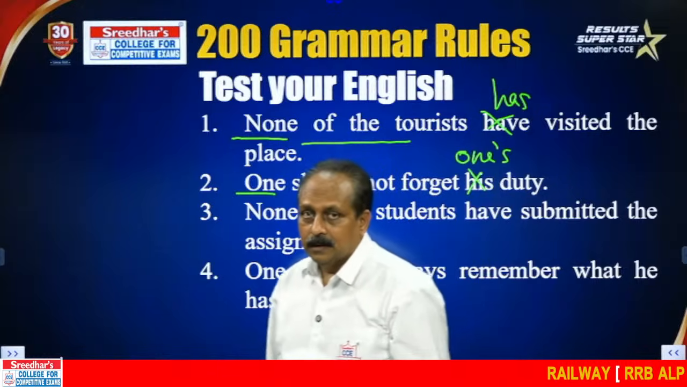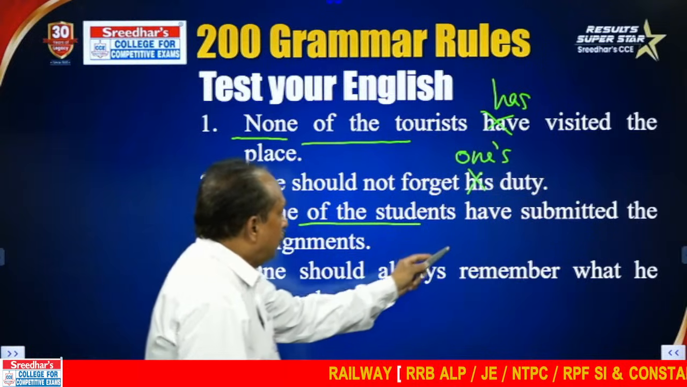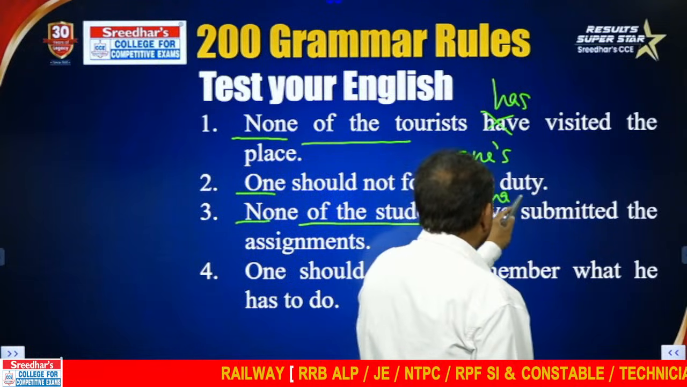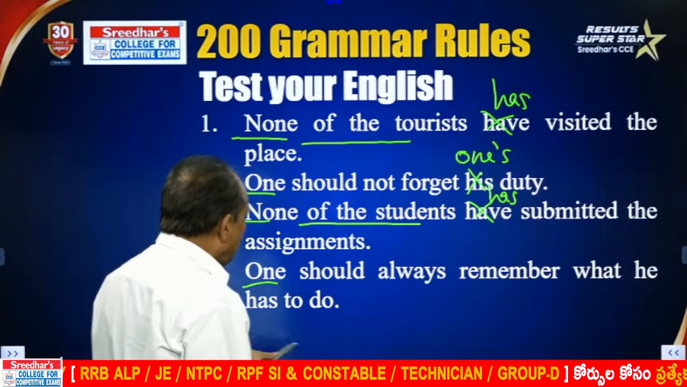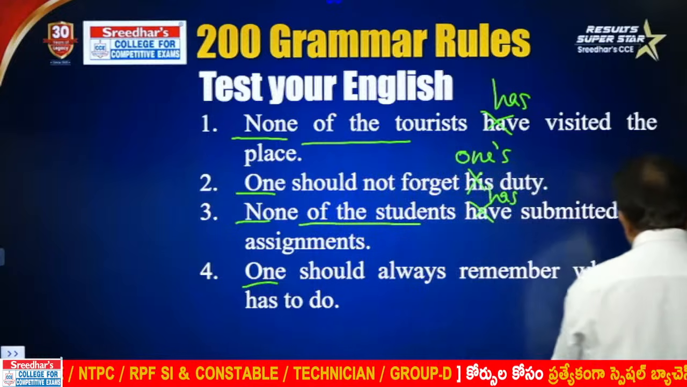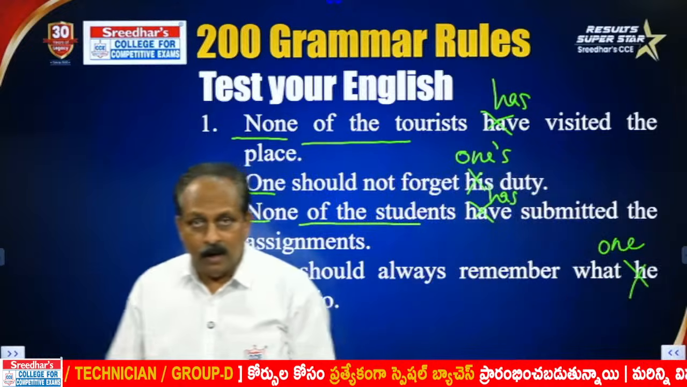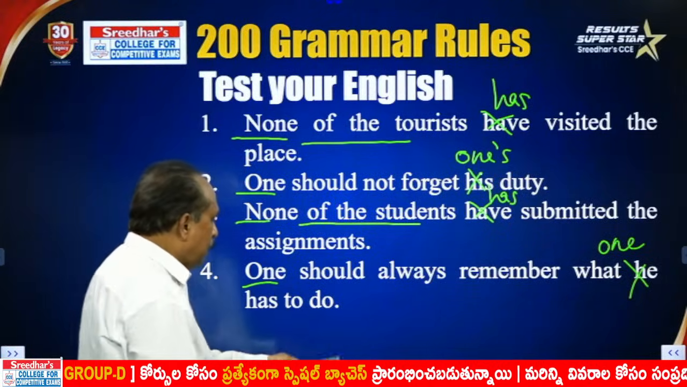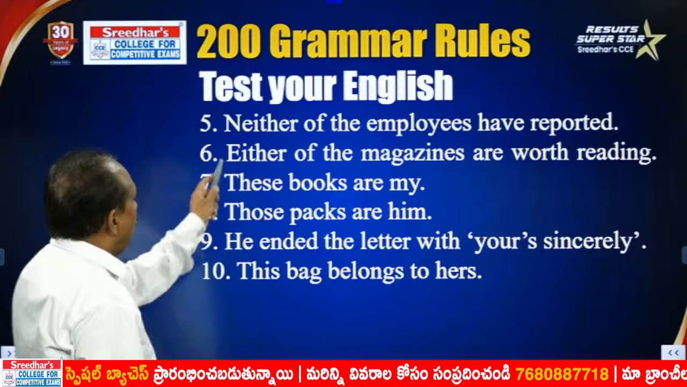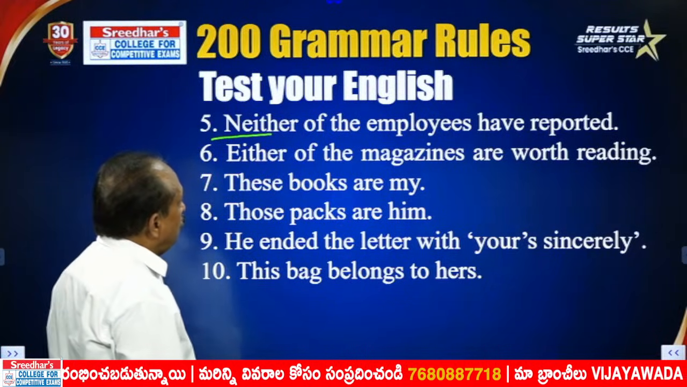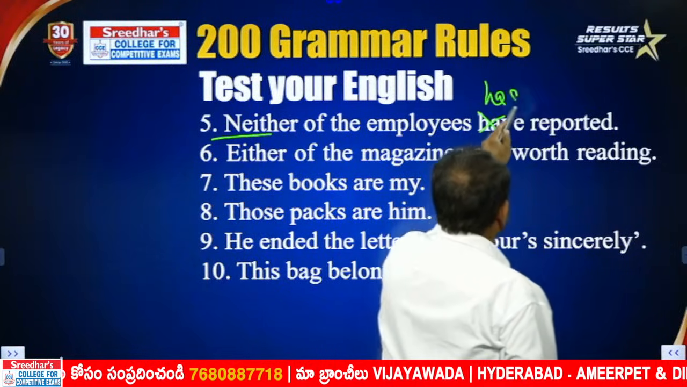None of the students, this also is the indefinite pronoun none, followed by a phrase. Then we have to use a singular verb, has. One should always remember what he has to do. Here the subject is one, so we cannot use a personal pronoun, we have to say one. One should not forget what one has to do. Now you can easily relate and remember. Neither of the employees, distributive pronouns always take a singular verb. Based on that, we cannot say have, we have to say has.